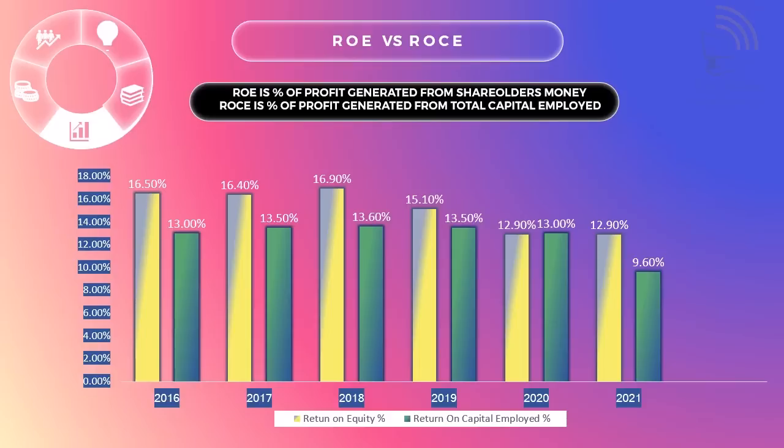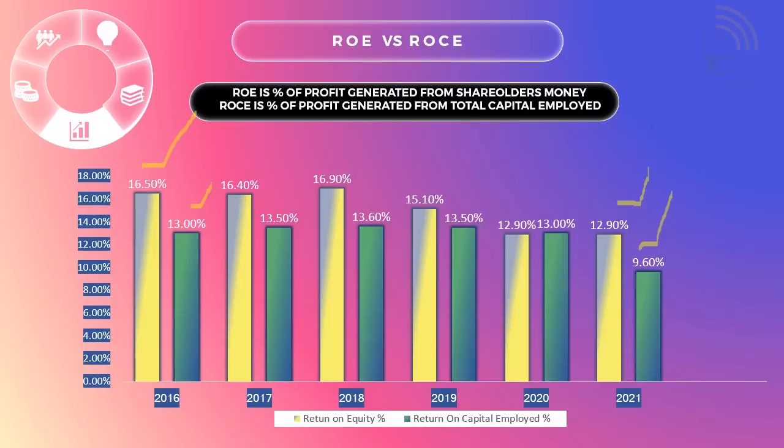In the next slide we will discuss return on equity and return on capital employed. Return on equity is the percent of profit generated from shareholders' money. This means how much Reliance earns on every rupee of shareholders. Return on equity was 16.50% in 2016, which reduced to 12.90% in 2021, whereas the return on capital employed reduced from 13% to 9.60% from 2016 to 2021.